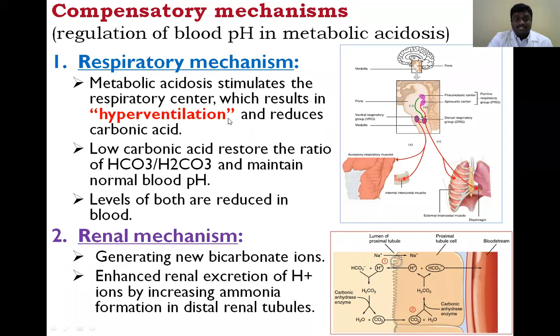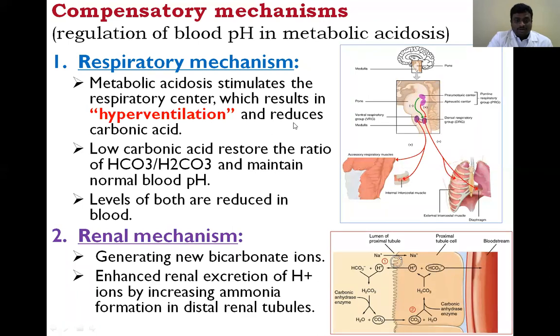Metabolic acidosis stimulates the respiratory center, which results in hyperventilation. Due to that hyperventilation, the availability of carbon dioxide is reduced. When the carbon dioxide concentration is reduced, the production of carbonic acid is also reduced.